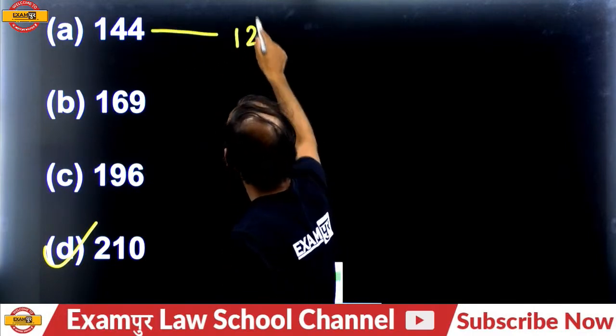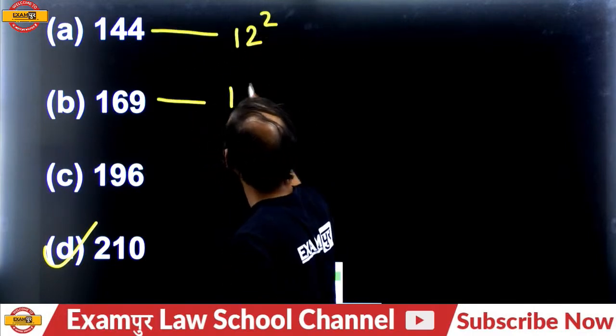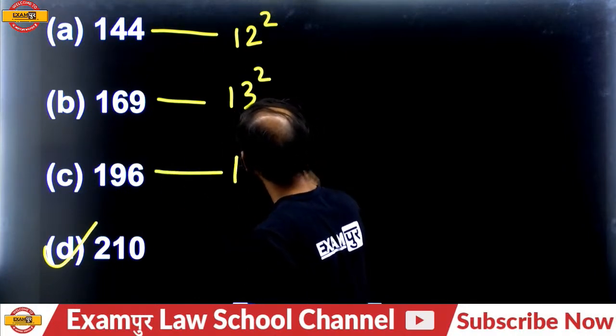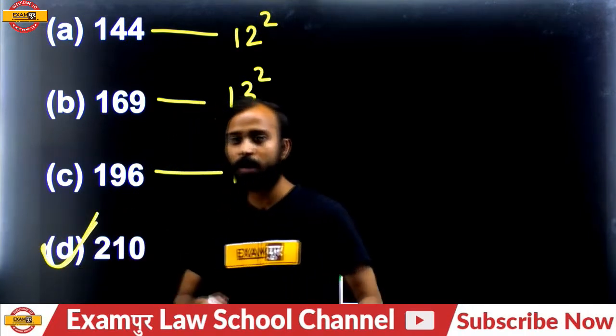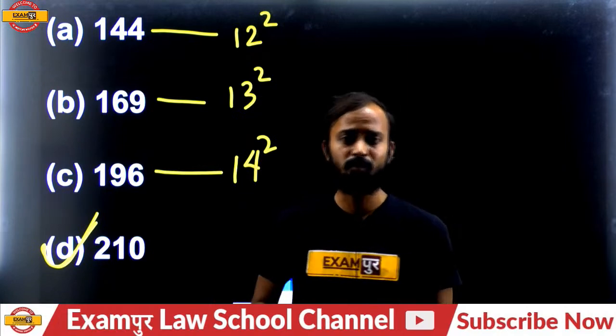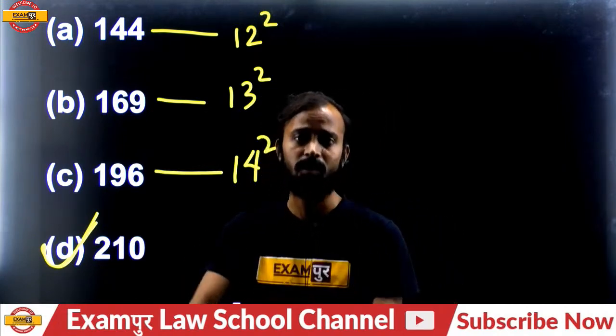144 is the square of 12, 169 is the square of 13, and 196 is the square of 14. So if you know all the squares and cubes up to 30, or you can say up to 50, but at least up to 30 you should remember.